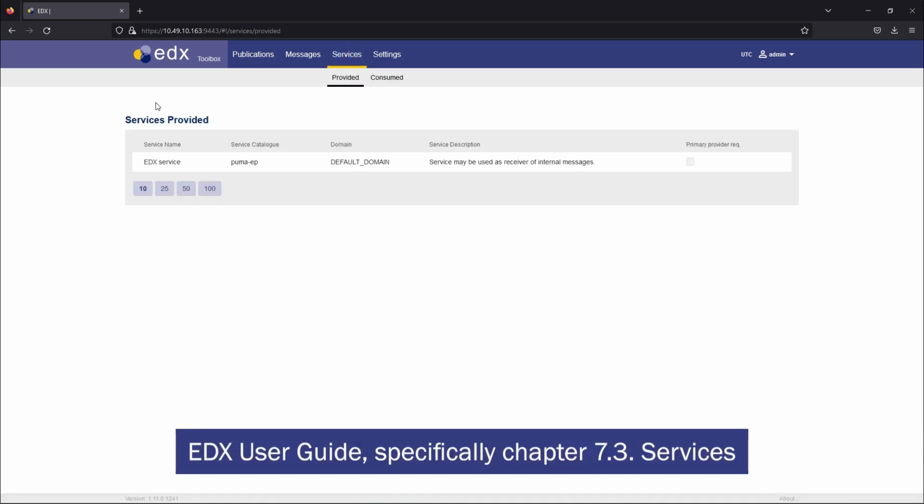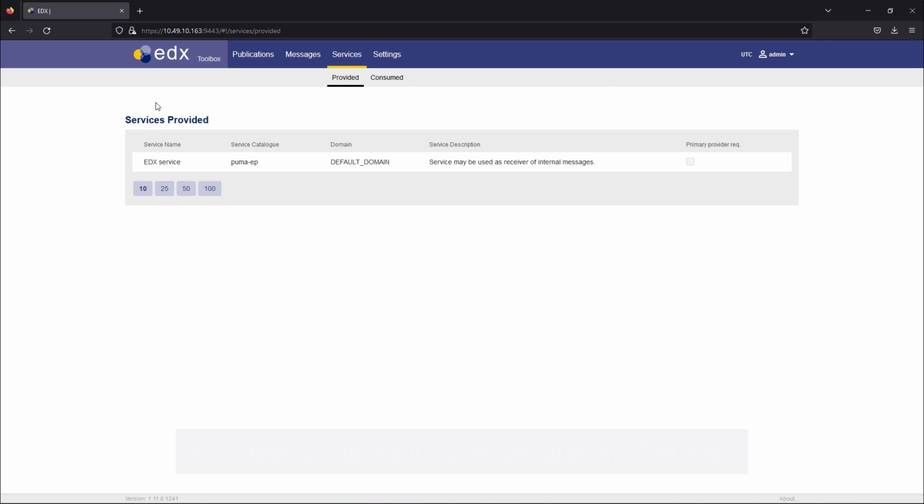To get further information about the Services page, please refer to the EDX user guide, specifically Chapter 7.3 Services. Services page has two sub-pages: Provided and Consumed. Provided page contains the list of all services provided by EDX Toolbox. The table contains basic information about services such as service name, service catalog, domain, service description, and primary provider required checkbox, which will be checked only when the primary provider is required.